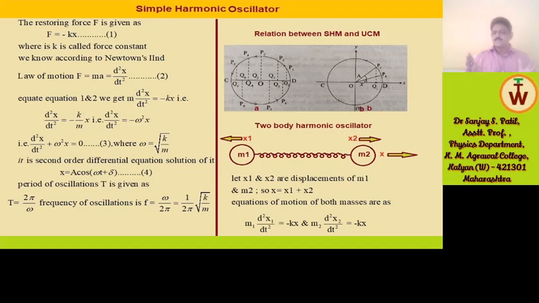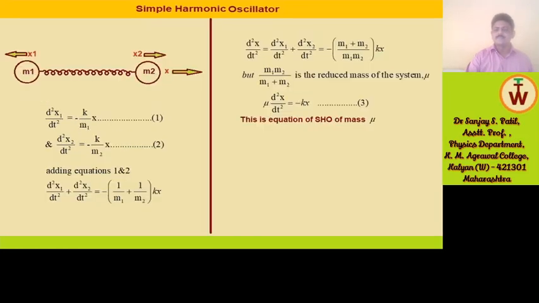Suppose x1 and x2 are the displacements of masses m1 and m2 respectively. So the overall displacement is x equal to x1 plus x2. The equations of motion of both masses are m1 d2x1 by dt2 equal to minus kx, and m2 d2x2 by dt2 equal to minus kx.